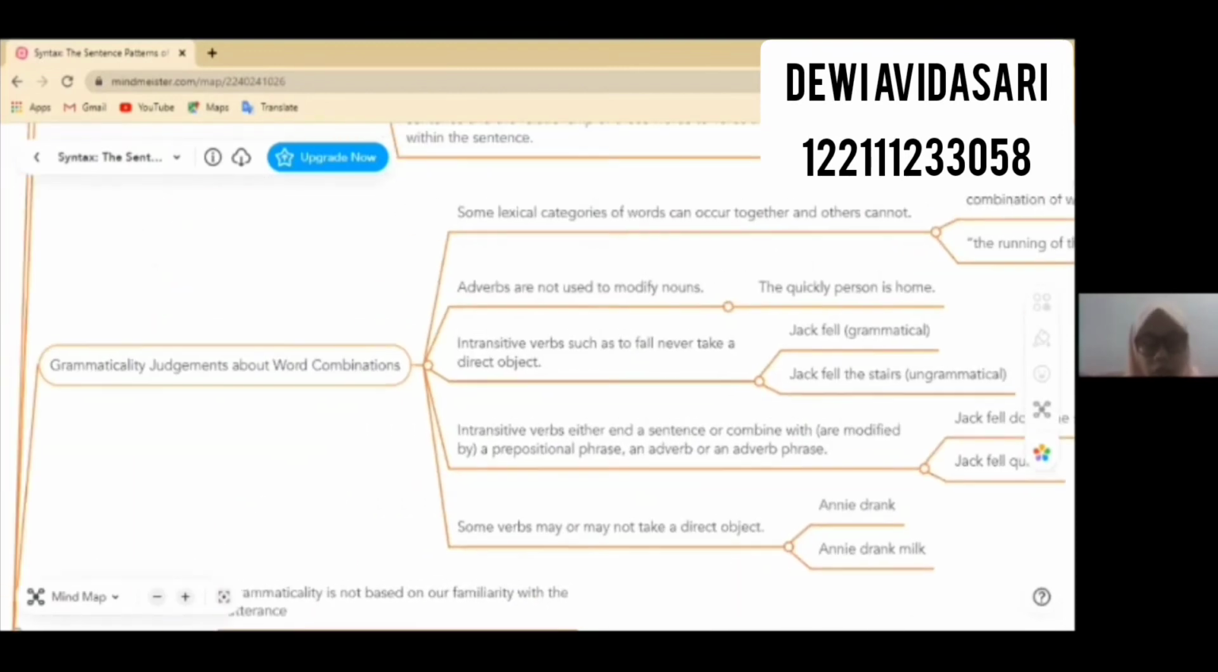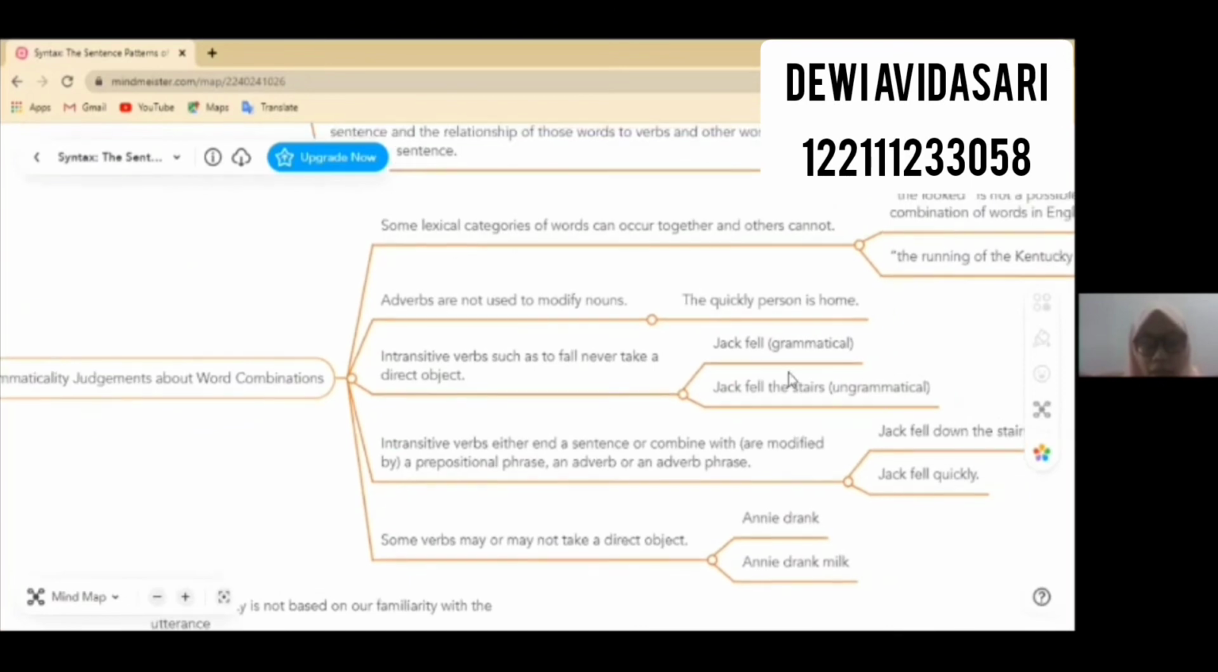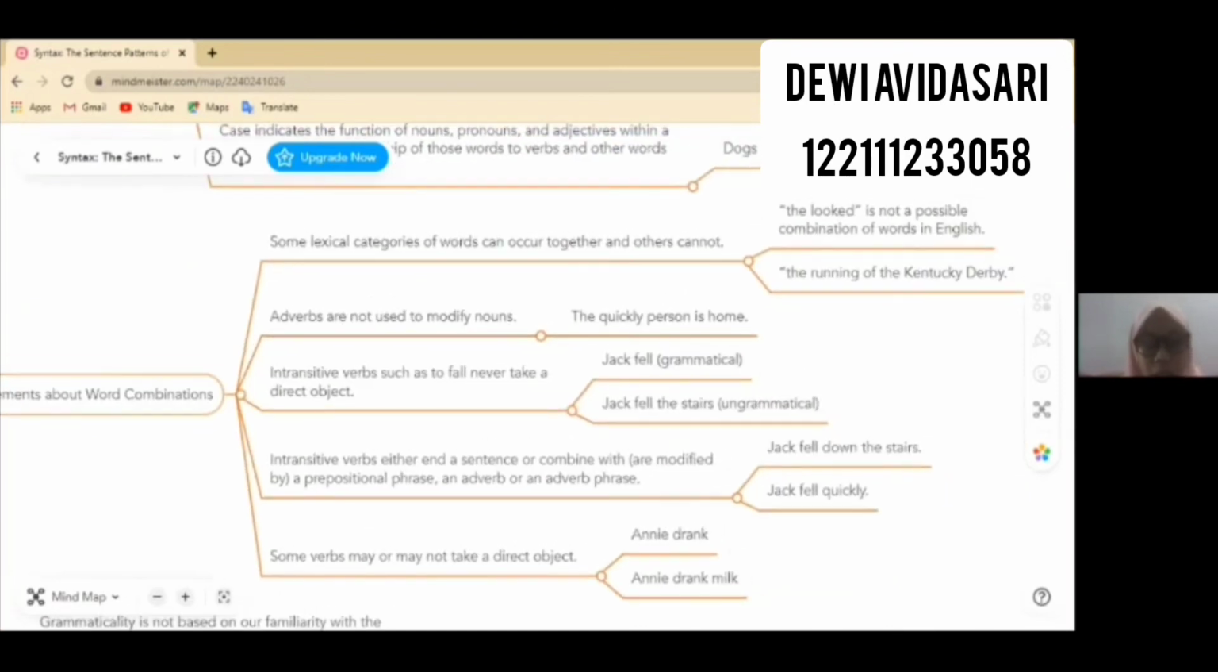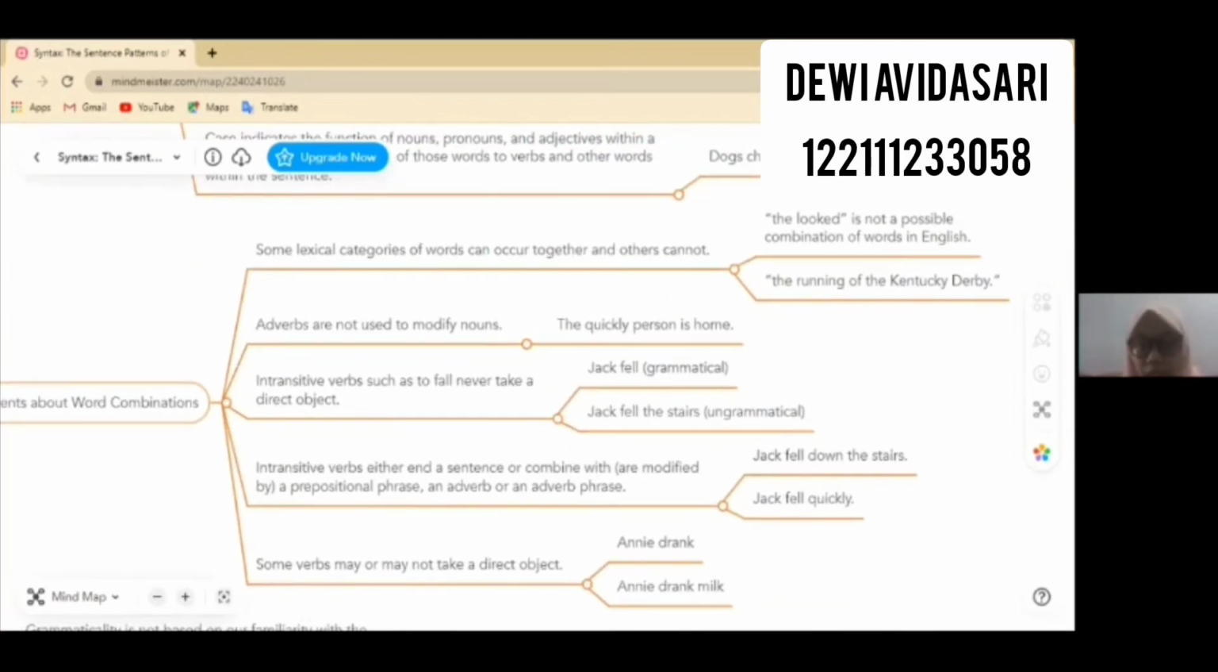Some lexical categories of words can occur together and others cannot. For instance, "the looked" is not a possible combination of words in English. The articles a, an, and the do not occur before verbs. So a correct example would be "the running of the Kentucky Derby." And adverbs are not used to modify nouns. So "the quickly person is home" is found ungrammatical. Intransitive verbs such as to fall never take a direct object. So "Jack fell" is grammatical, but "Jack fell the stairs" is ungrammatical.